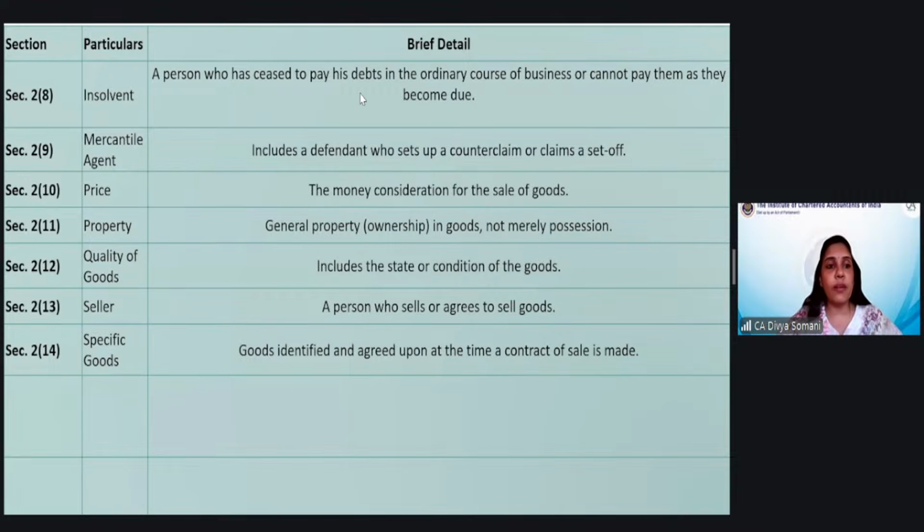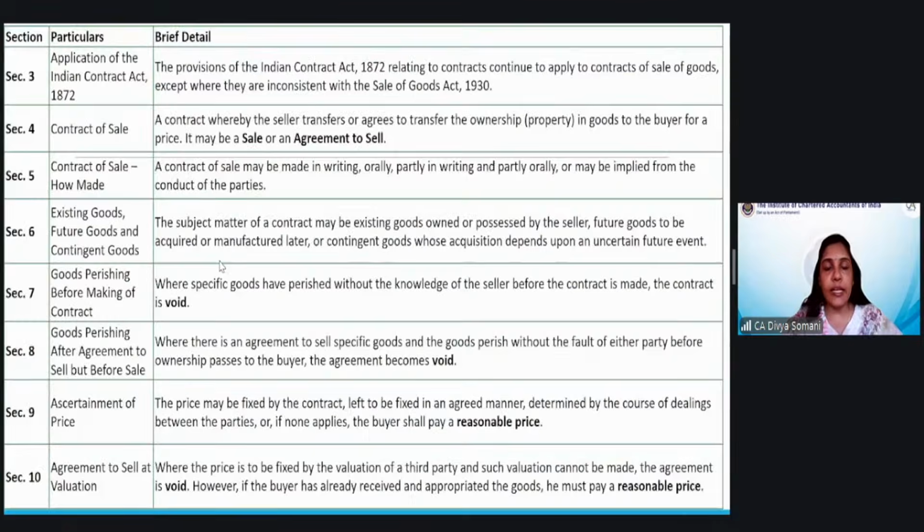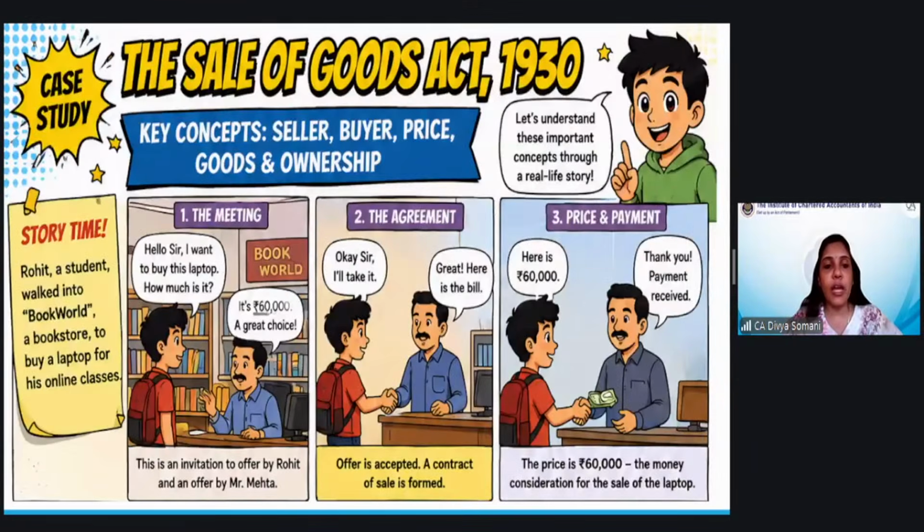So this is what we have to understand. Section 2 clause 9 defines mercantile agent. Last time also we discussed these definitions, so I'll be taking it up in detail later on in the slides. So from here we have to start. Let us start with this example.